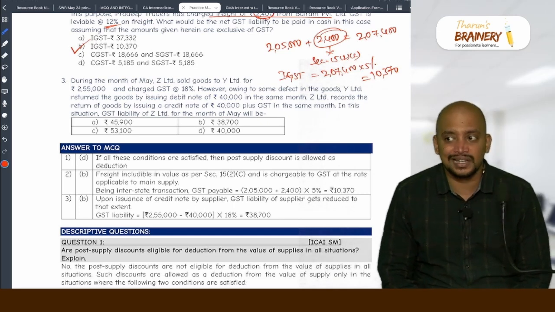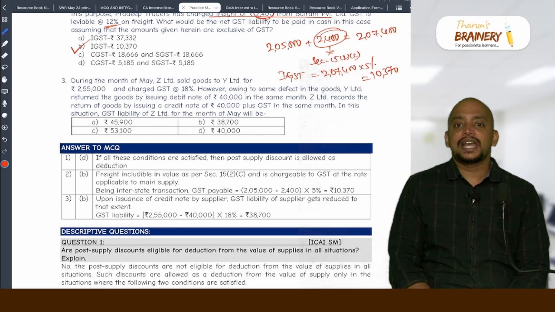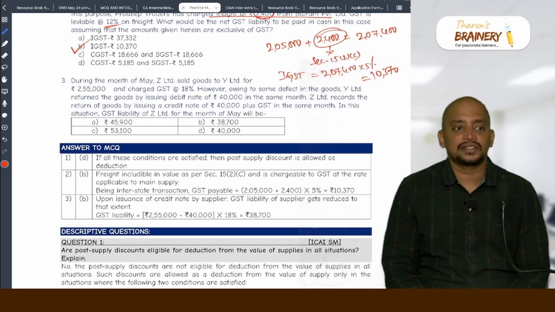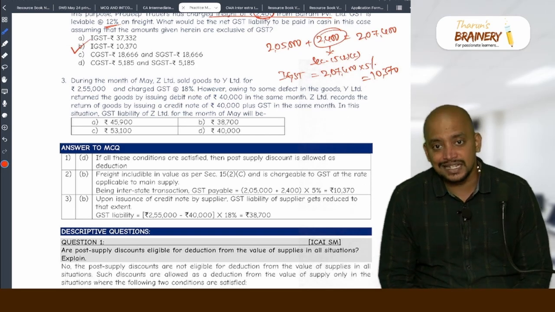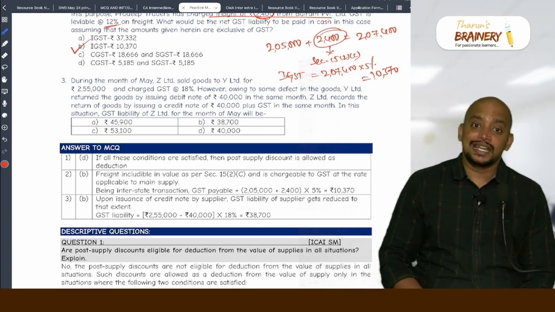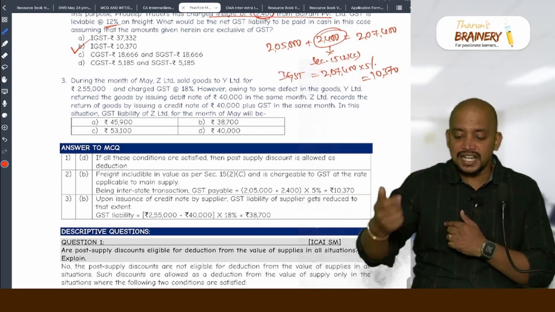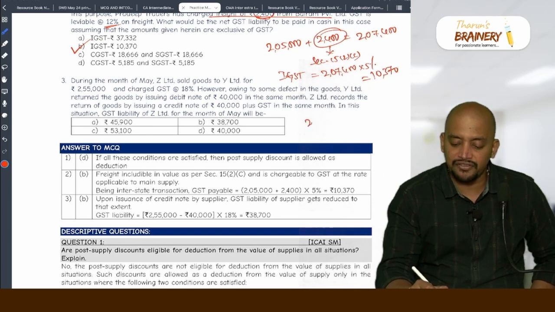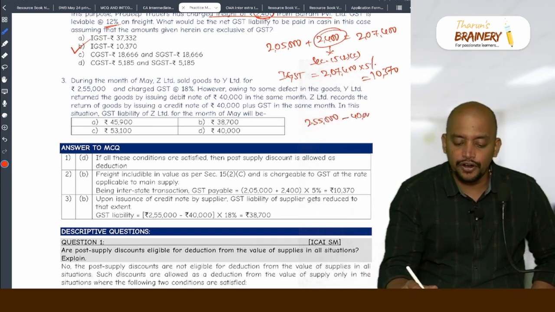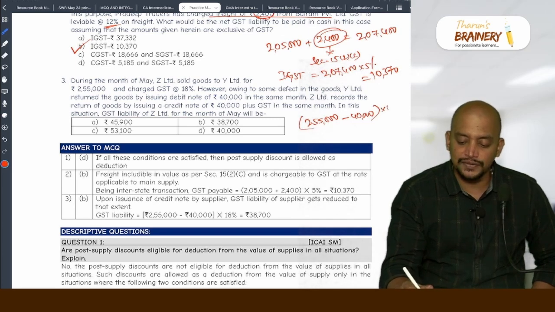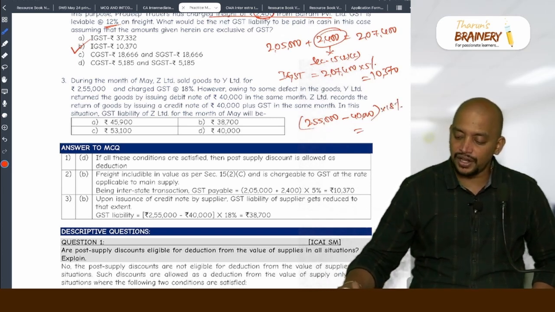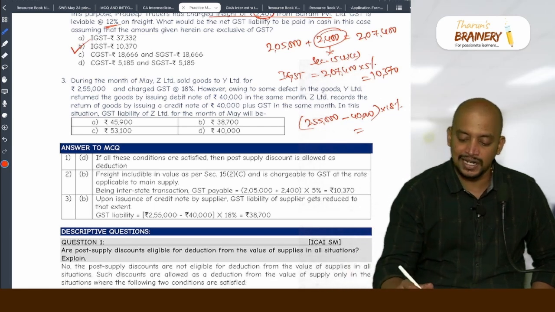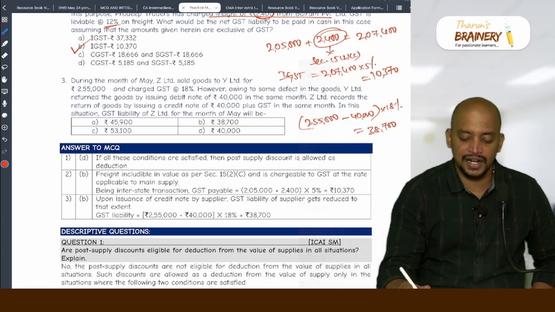Same month or next month? Same month. Now what is the liability of Z Limited in this month? Whether we need to reduce that 40,000 related GST or not? Yes. Why we need to reduce? See, the credit note is given in the same month. First they will raise an invoice for 2,55,000. Thereafter there is a credit note for 40,000. So on this we need to take 18%. So that is 2,15,000 into 18%, that is 38,700.